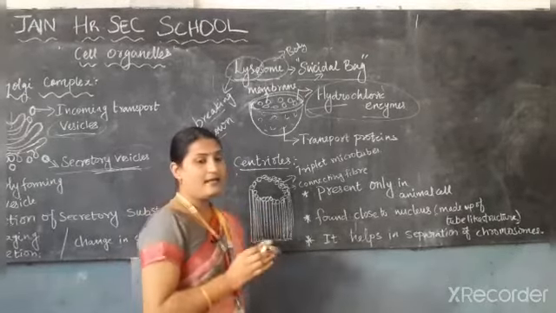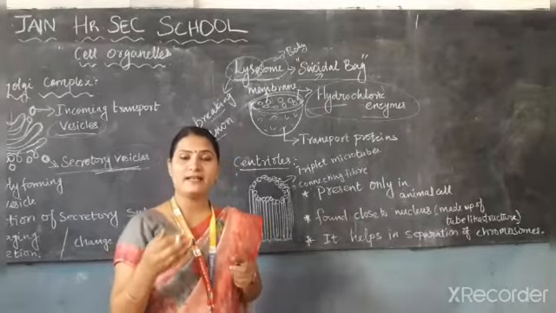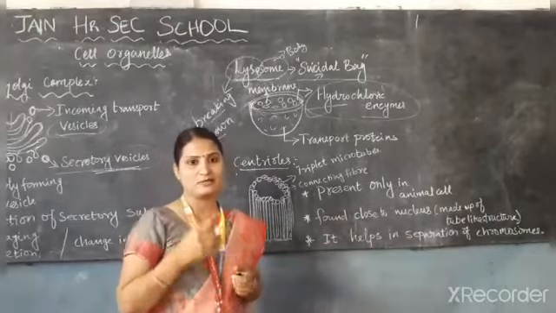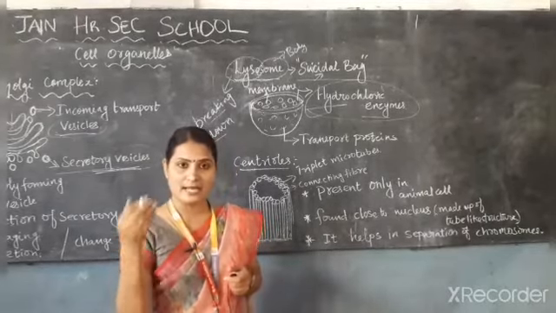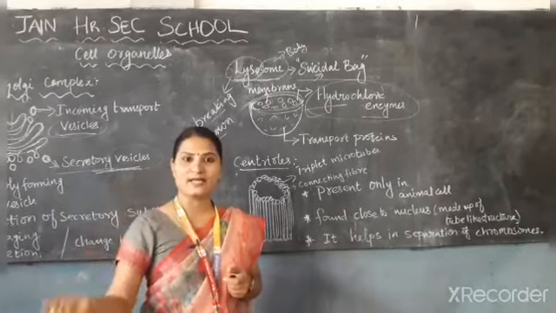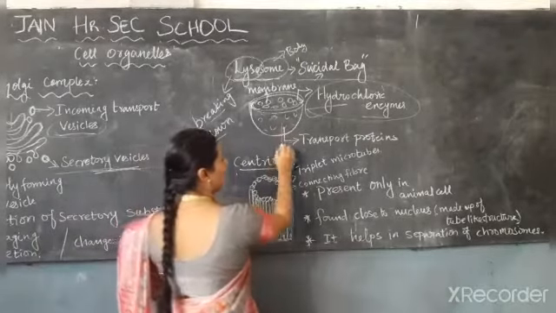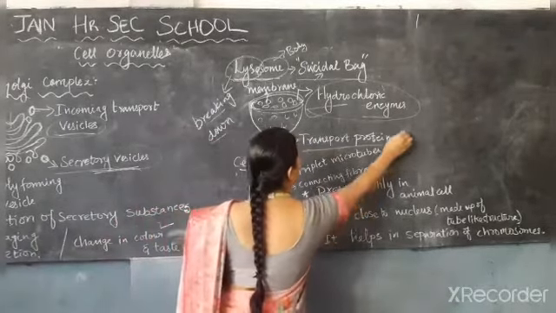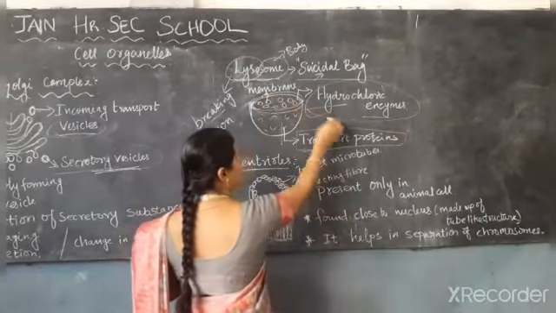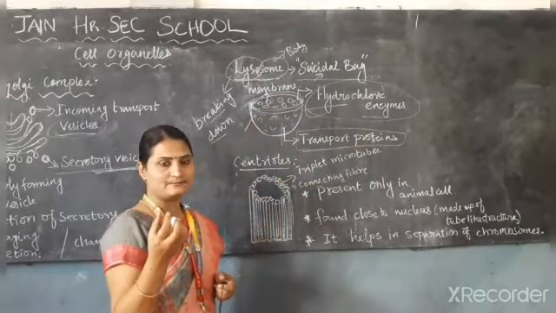They not only digest the waste products, along with that they will destroy the germs that are entering the body, that are entering the cell. This lysosome will destroy the germs. Okay, so this is the protein, this is the transport protein, this is the membrane, and this is the hydrolytic enzyme. This lysosome is a bag-like structure.